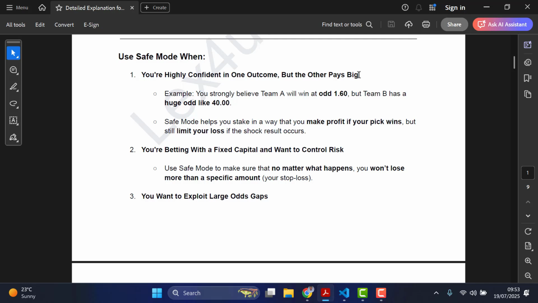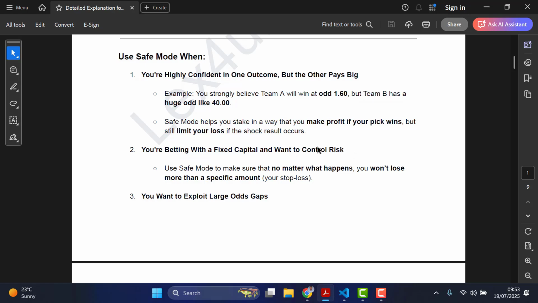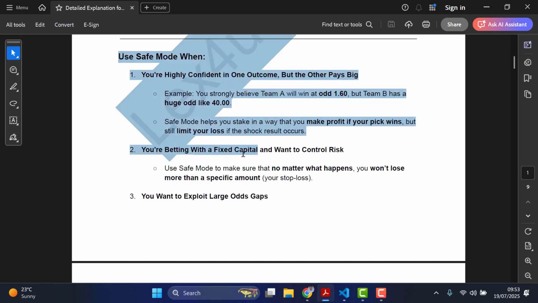But if eventually one kind of miracle happens, like all those times of Real Madrid comebacks, shocking comebacks, then this can be a good way too. So you are betting with a fixed capital and want a controlled risk.